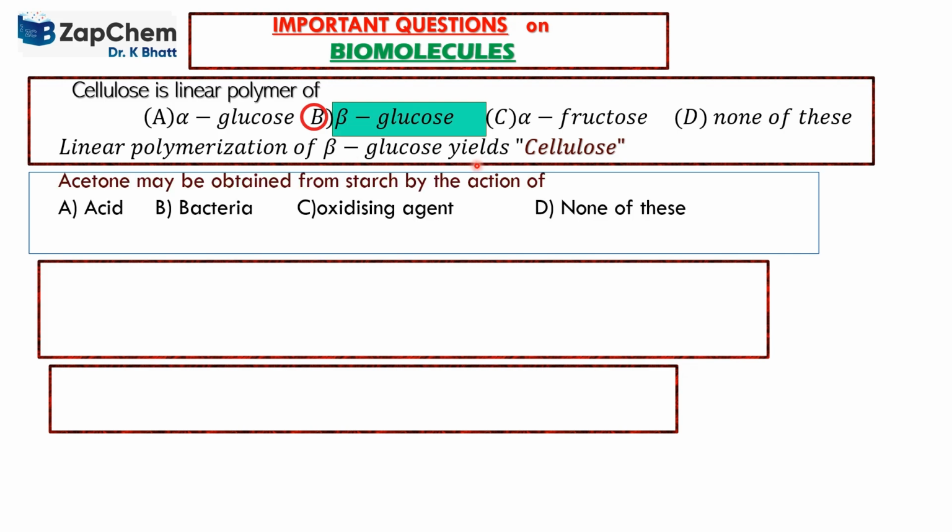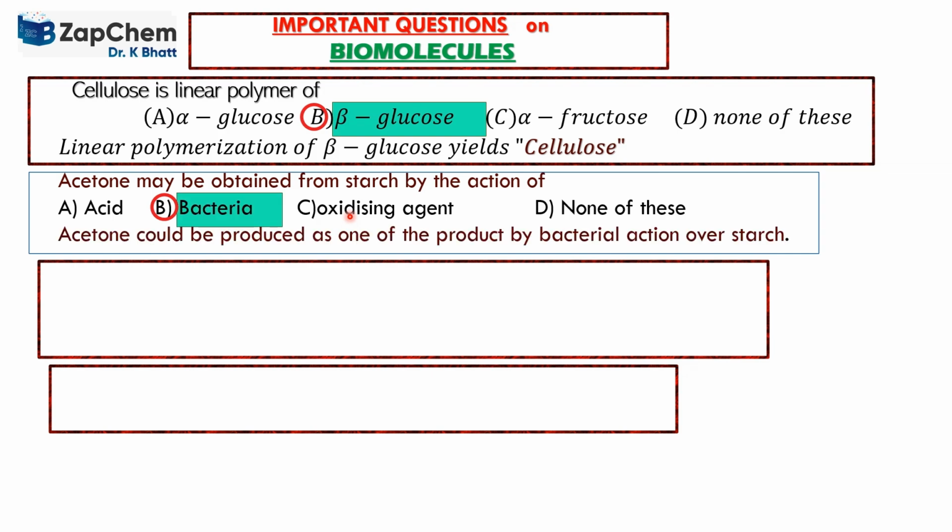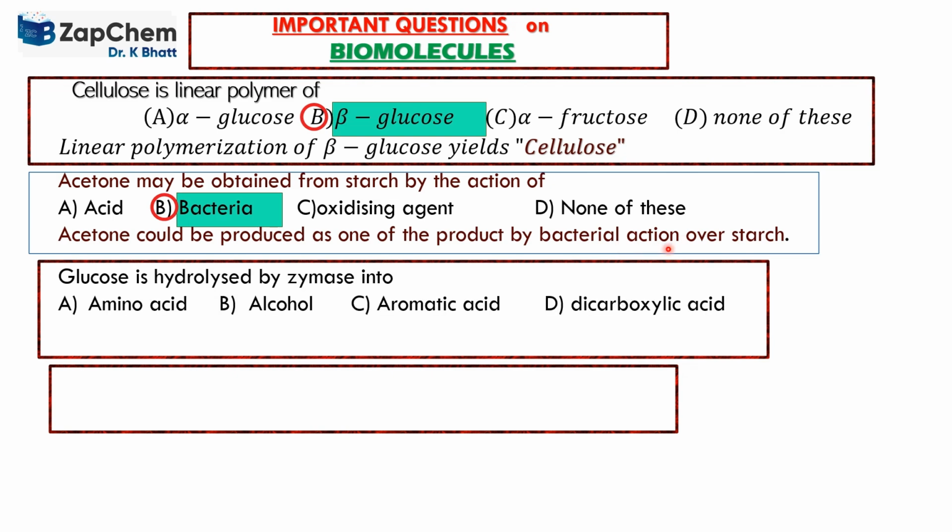Next question, acetone may be obtained from starch by the action of, the answer here is bacteria. There is a method to get acetone from starch or carbohydrates by bacterial decomposition, and acetone could be produced as one of the products by bacterial action over starch.